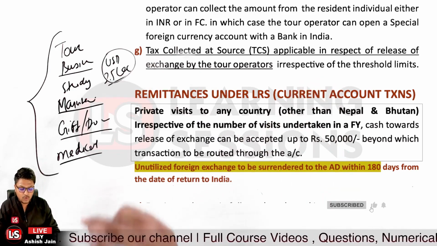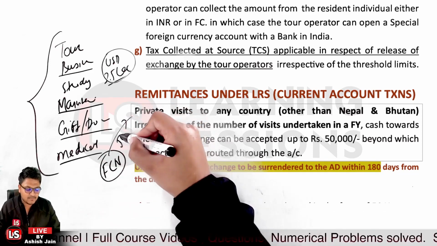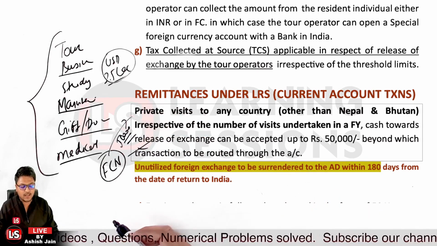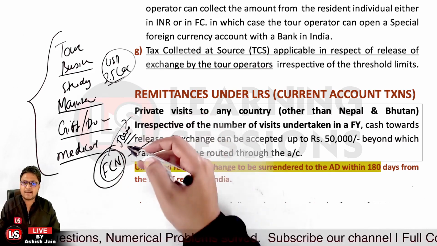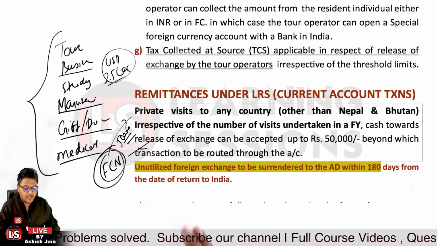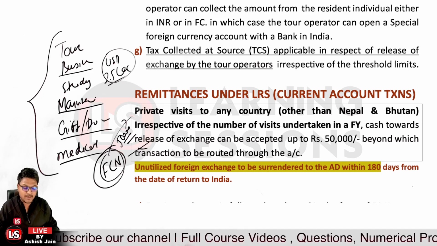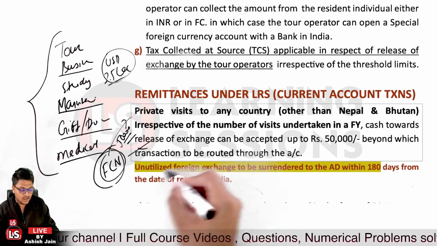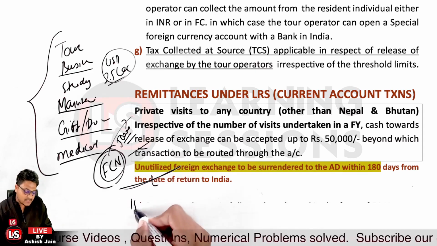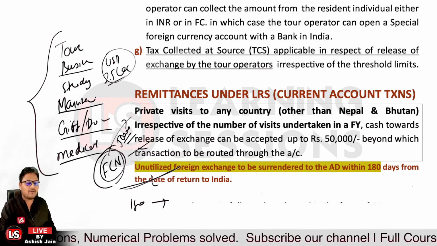And for that purpose, if you want to obtain foreign currency notes, you can give a maximum of rupees 50,000 in cash, and not more than that. If you want to obtain foreign currency notes of more than this amount, in that case the transaction must be routed through the account only. Okay, so that's the case. And further, if unutilized foreign currency is there, it must be surrendered within a period of 180 days to the authorized dealer. Like you came back from abroad, and from the date you returned, within 180 days the foreign currency must be surrendered to the authorized dealer, otherwise it will be a contravention of FEMA.